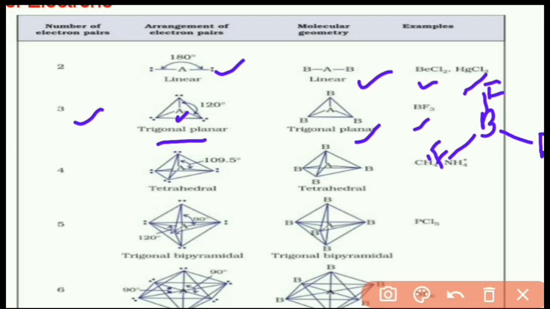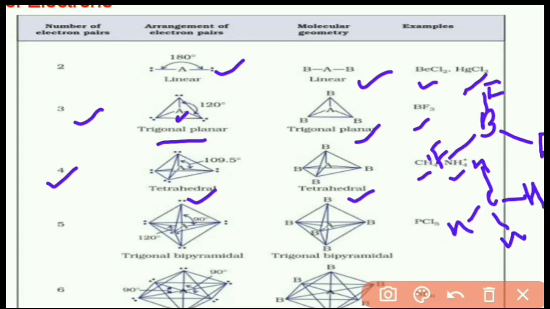When the bond pairs are 4, the bonded electrons are arranged in a tetrahedral manner, so the geometry is tetrahedral. For example CH4 and NH4+. In CH4, the hydrogen atoms are arranged tetrahedrally. Carbon is the central atom.